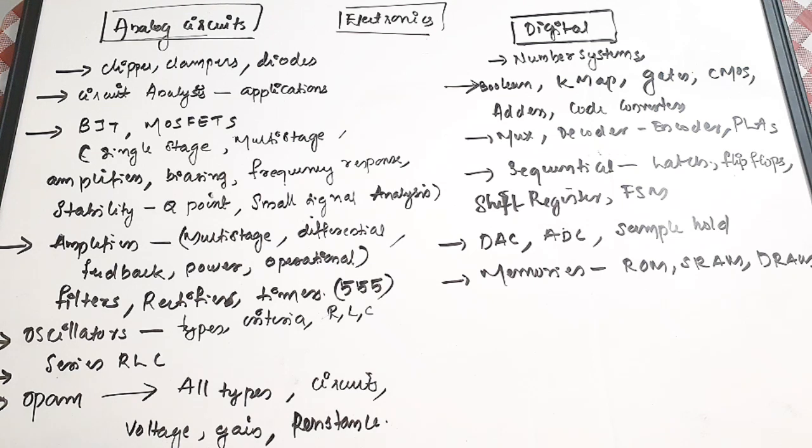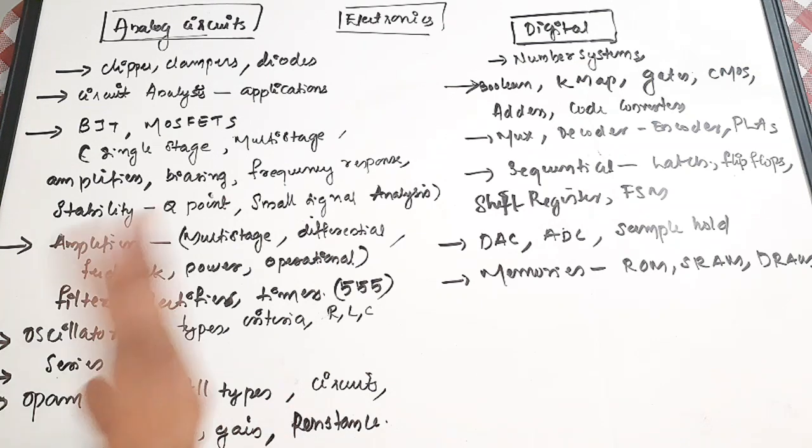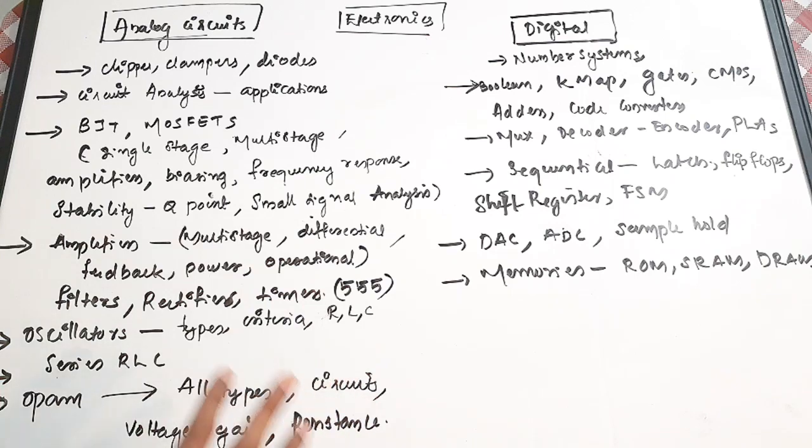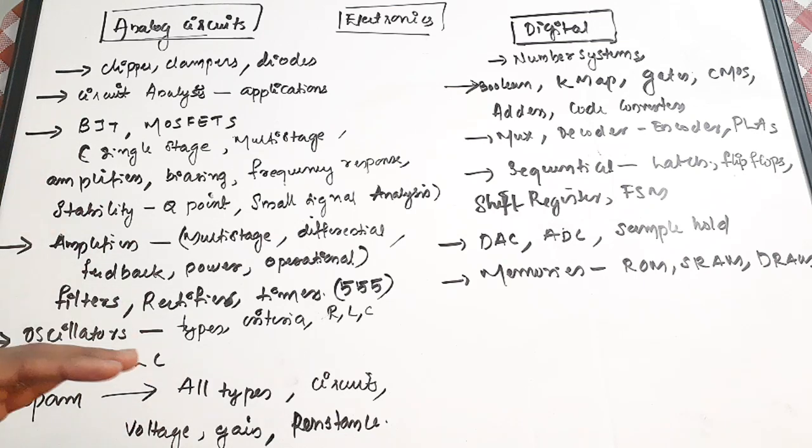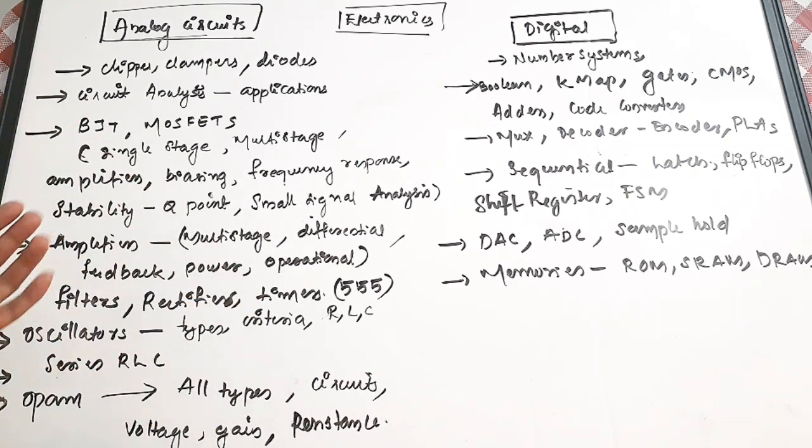Okay. And also it can be simply how to find the region of operation, the mode of operation. We have done a lot of videos for these types of questions, especially for finding the mode of operation or the region of operation of the transistor BJT. How to do that we have discussed. Okay, so these types of questions you can see in these question papers. So these are the important areas.